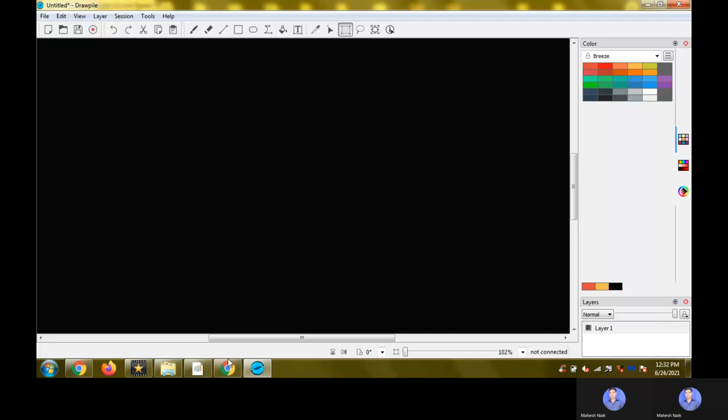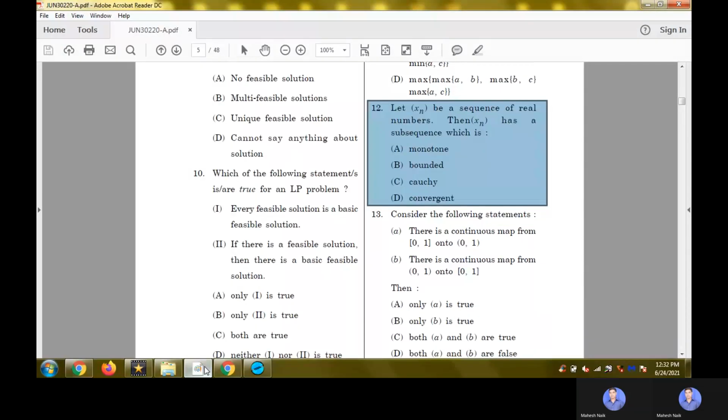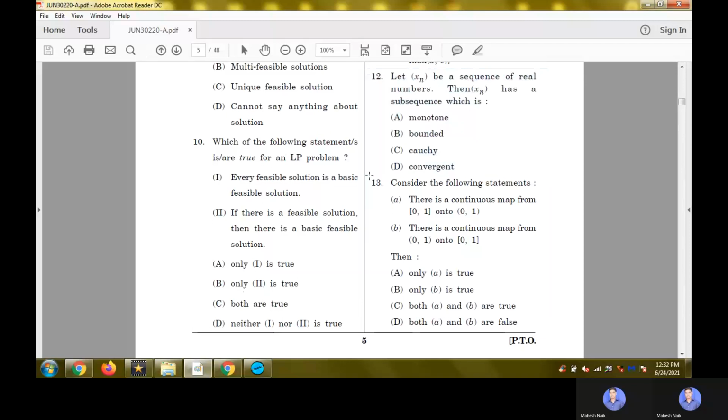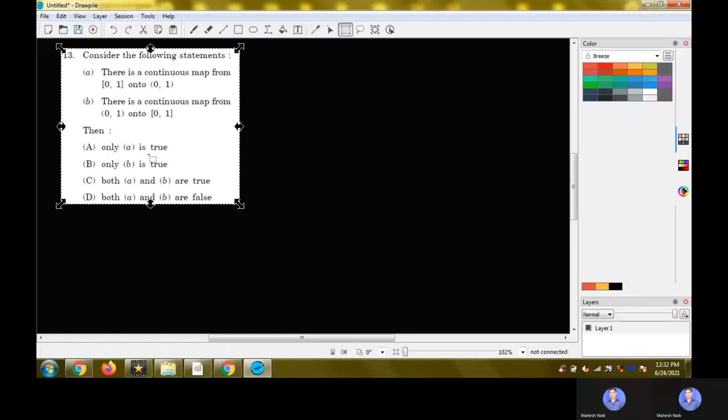Let's go for question number 13. So question number 13 reads like this. Consider the following statements. A: there is a continuous map from closed interval [0, 1] to open interval (0, 1). And the next statement, B: there is a continuous map from (0, 1) onto closed [0, 1]. Now, when it comes to analyzing the first statement, that is A, we can recall a theorem,